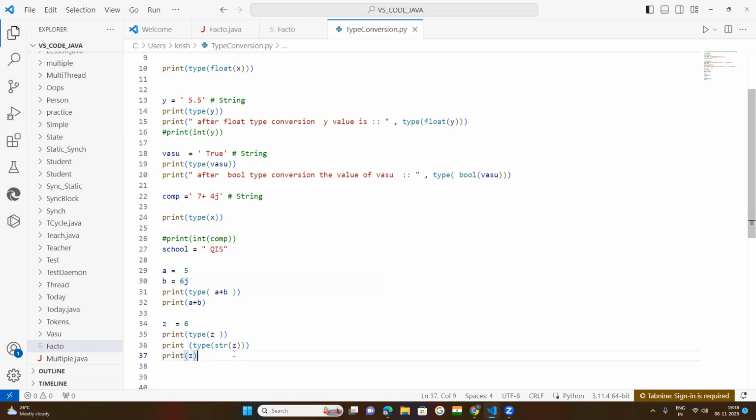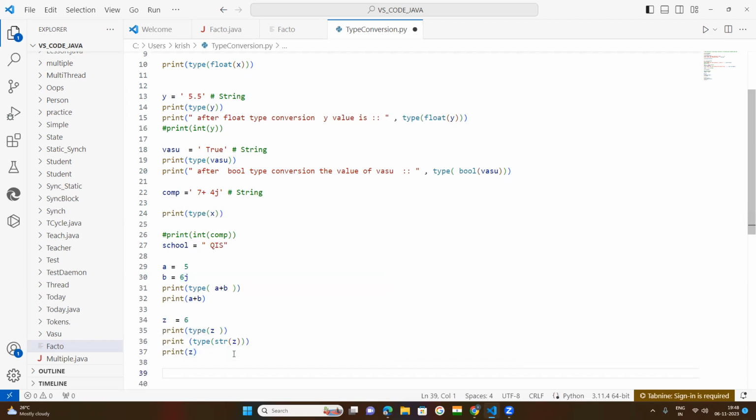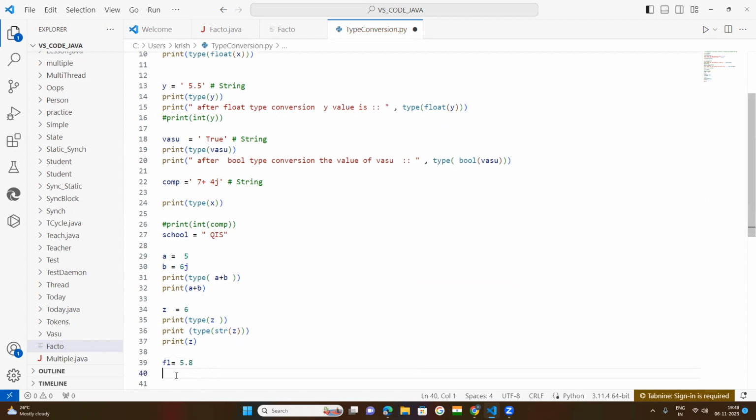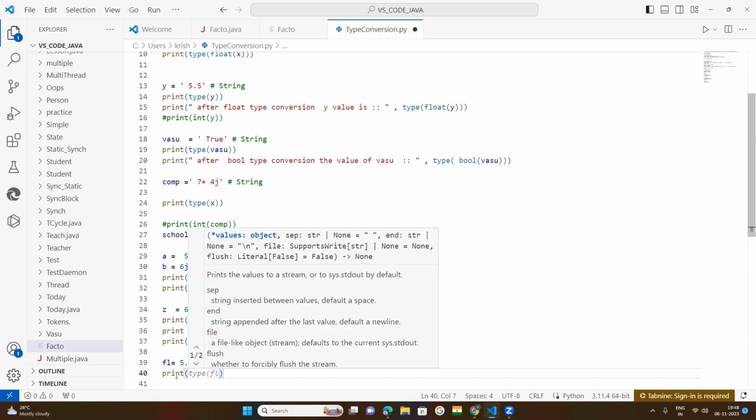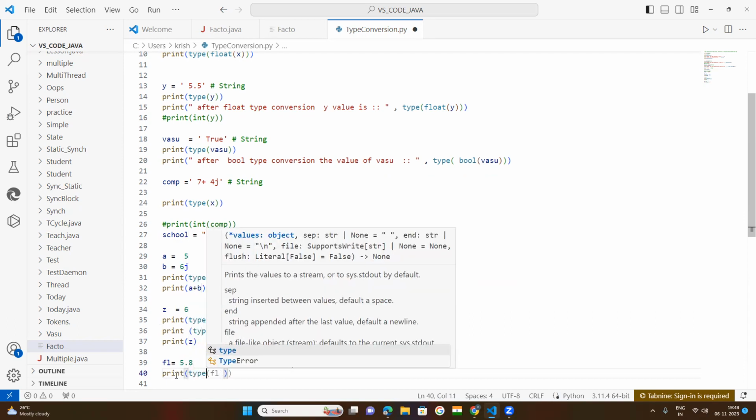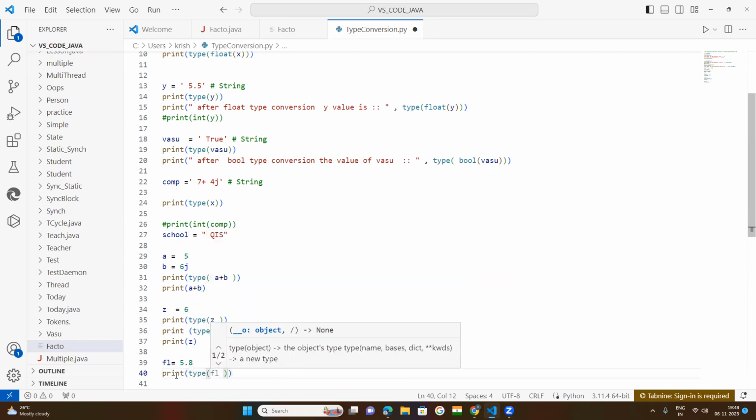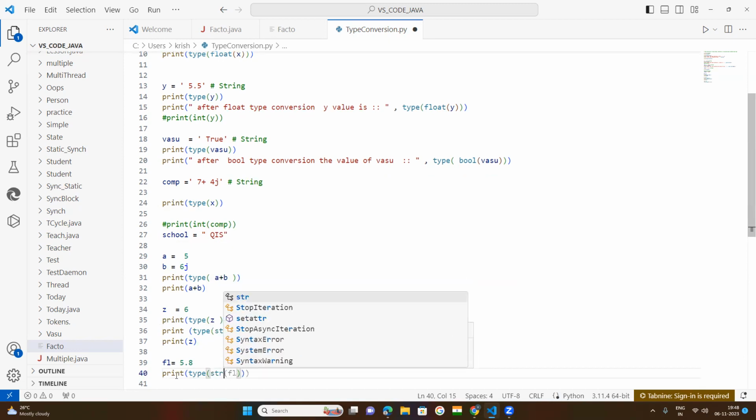Okay. Now next, float. Take any number. Suppose FL is a float, any variable you can say, float value 5.8. It is a float. Now if you want to convert this float into a string, by the string function, print type.